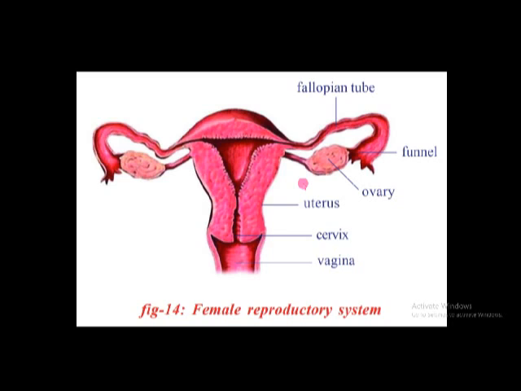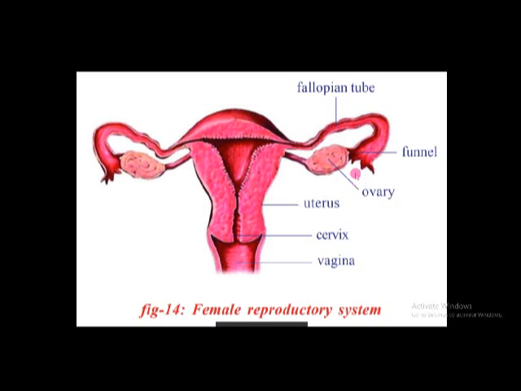In females, for one month, only one ova is released. If an ova is released from this ovary this month, next month the ova is released from the other ovary. That means in an alternate way, one month from this ovary and another month from the other ovary. The ova is present in the Graafian follicle, and after the breaking of the Graafian follicle, the ova comes outside.